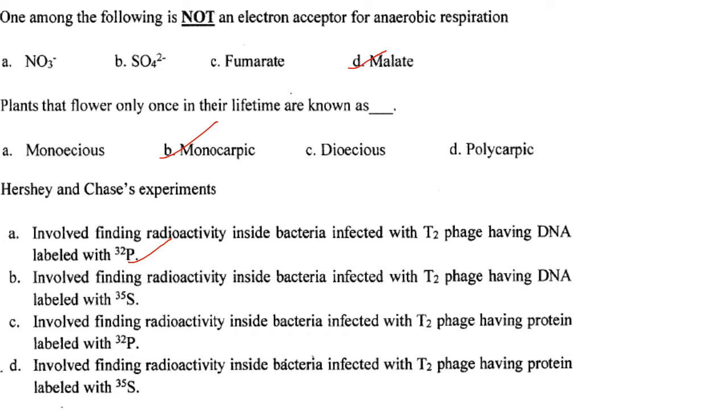Answer is option D. Then plants that flower only once in their lifetime are known as monocarpic. Answer is option B. Then Hershey-Chase experiment. It involved finding radioactivity inside bacteria infected with T2 phage having DNA labeled with P32. So answer is option A.